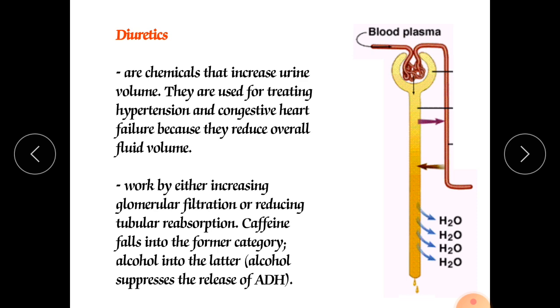kidney failure. Their kidney is not going to reabsorb the vital electrolytes, for example potassium, sodium, calcium.